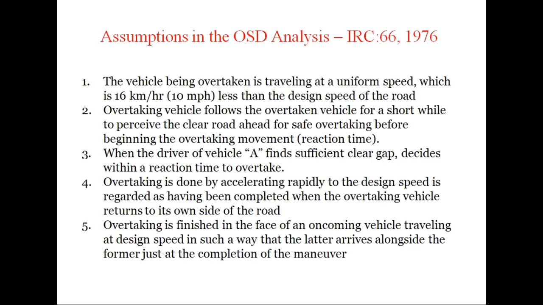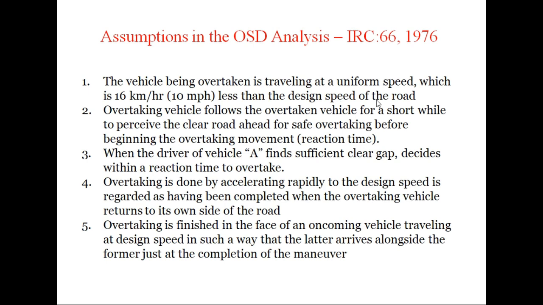Now the assumptions in the analysis as suggested in IRC 66 1976 are 5. Number 1, the vehicle being overtaken is traveling at a uniform speed which is 10 miles per hour or 16 km per hour less than the design speed of the road.